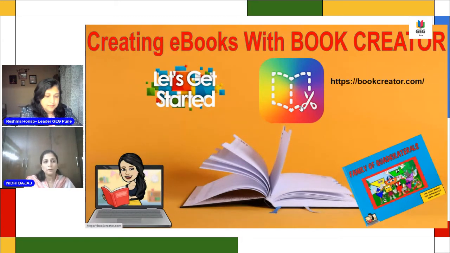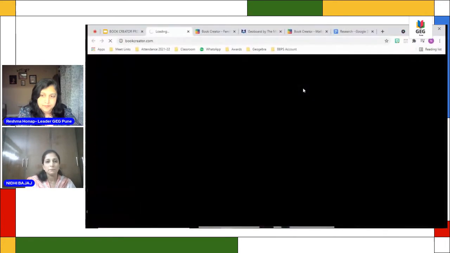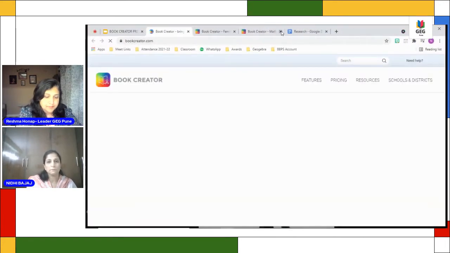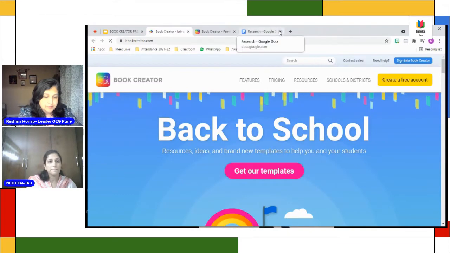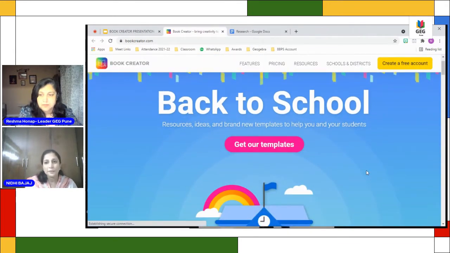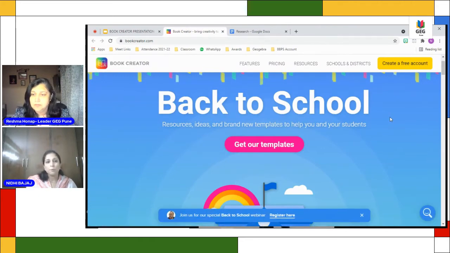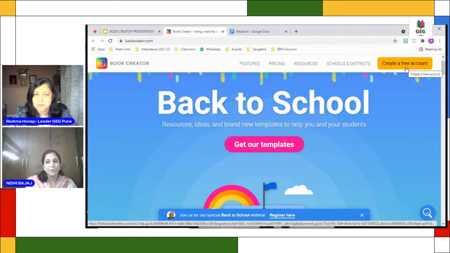For creating a book, you have to go to bookcreator.com. When you go to bookcreator.com, it will open to this screen, and you have to create a free account.